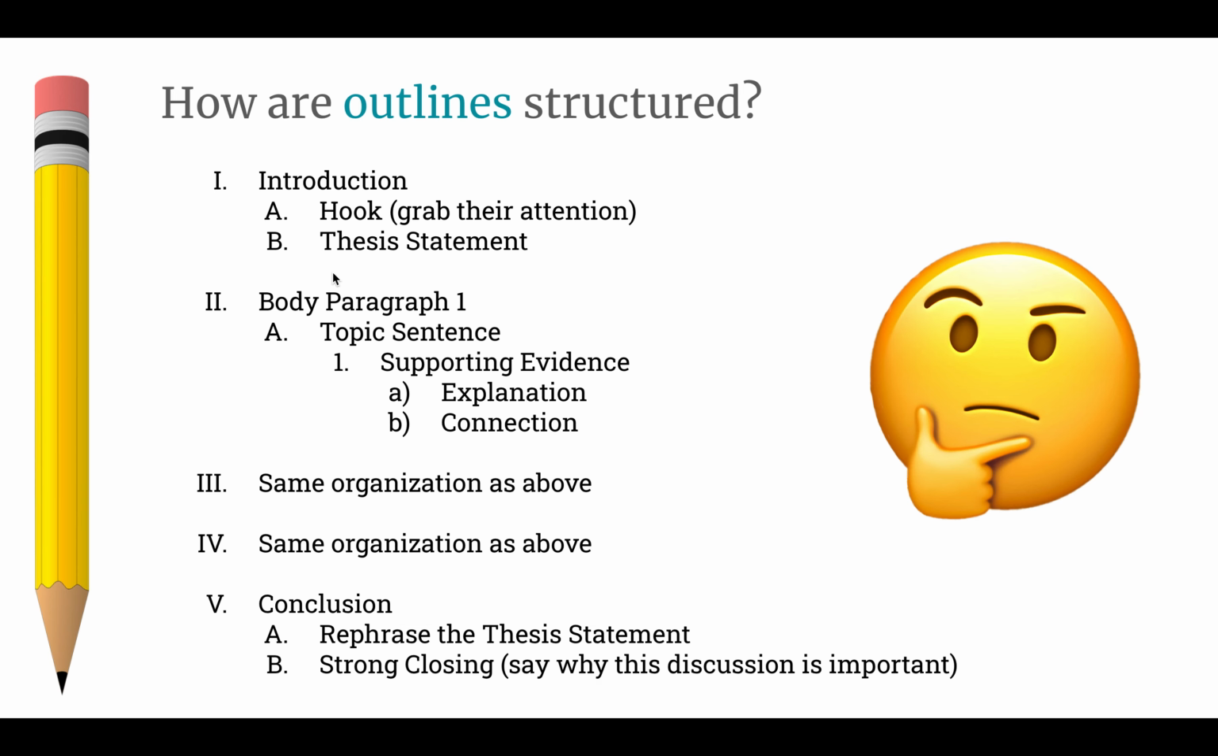And then in each body paragraph, I have a topic sentence, and I have the evidence. Giving the evidence is only part of your responsibility when writing a paragraph. You have to later explain that evidence and then make the connection for us. Why does that evidence support your topic sentence? All right, the same thing goes for body paragraph 2 and body paragraph 3.